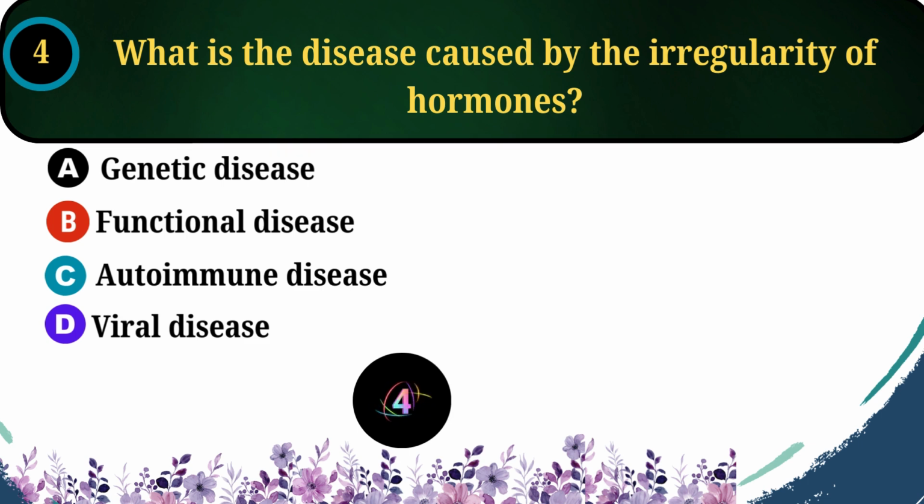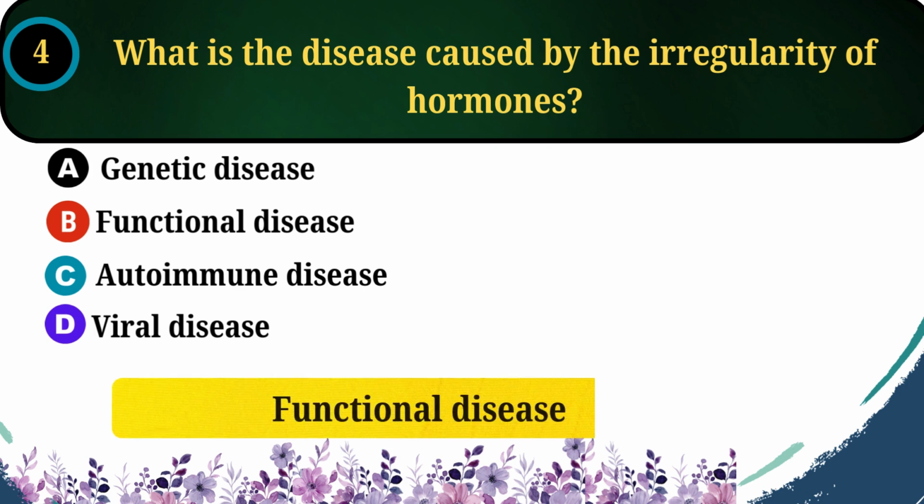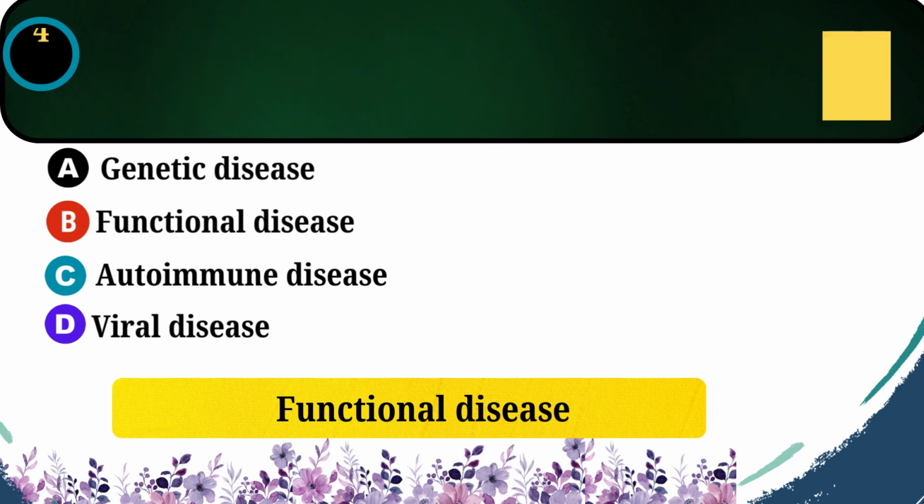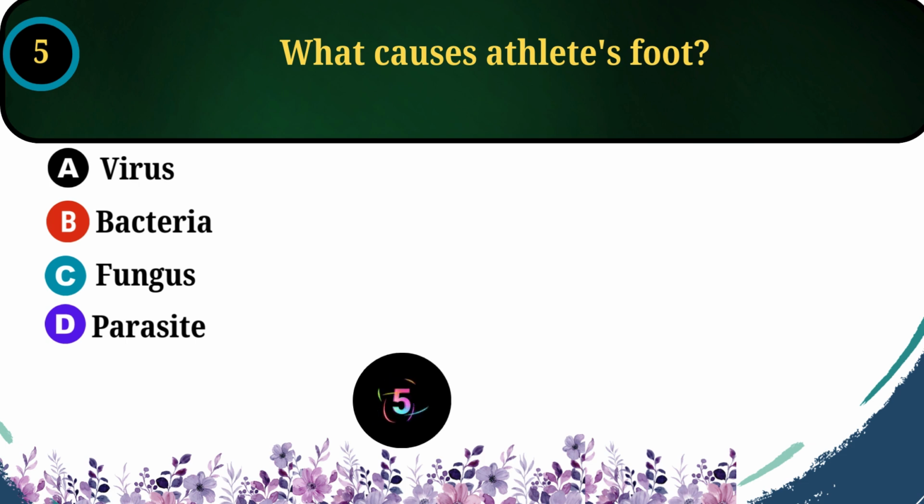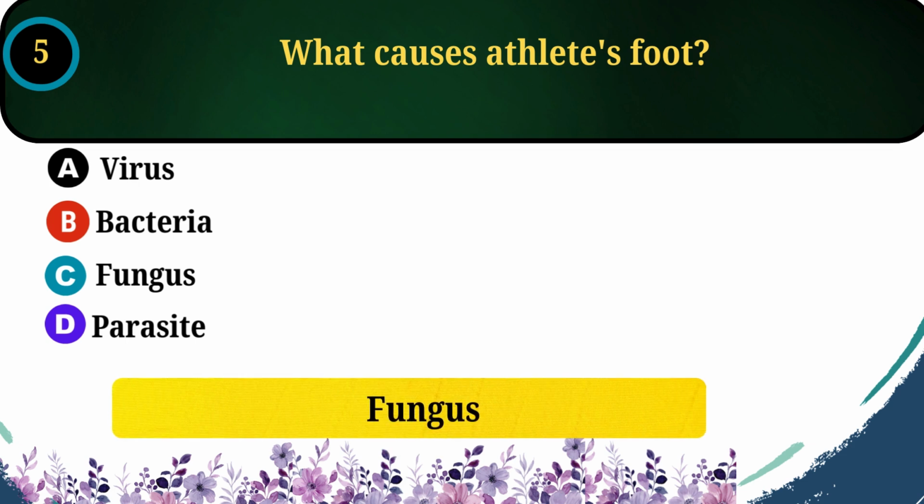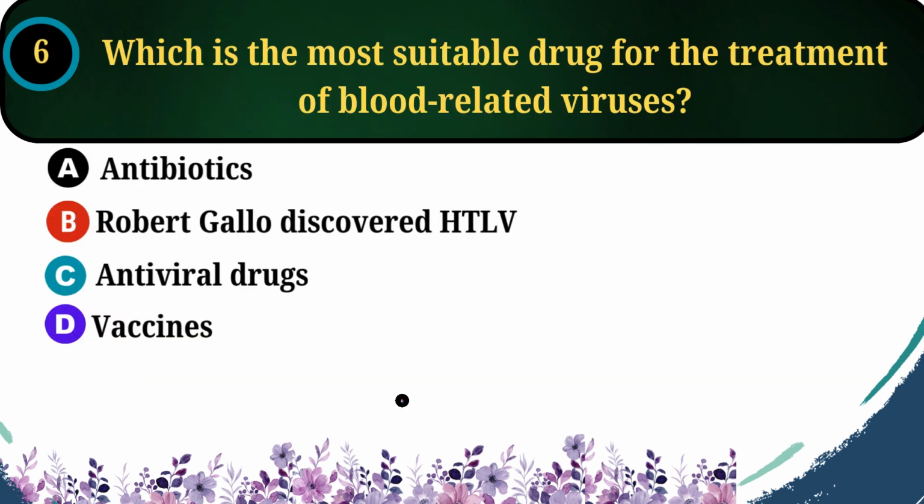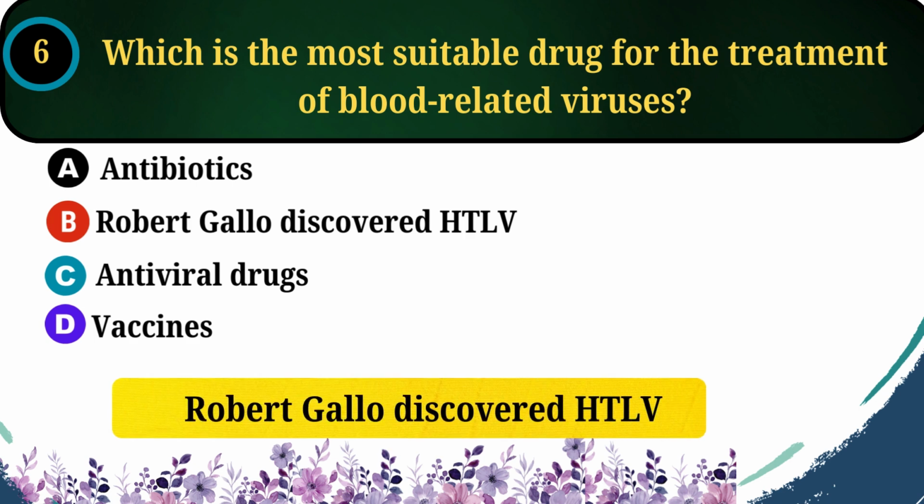4. What is the disease caused by the irregularity of hormones? Answer. Functional disease. 5. What causes athlete's foot? Answer. Fungus. 6. Which is the most suitable drug for the treatment of blood-related viruses? Answer. Robert Gallo discovered HTLV.